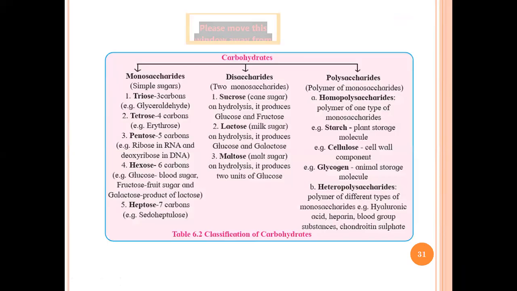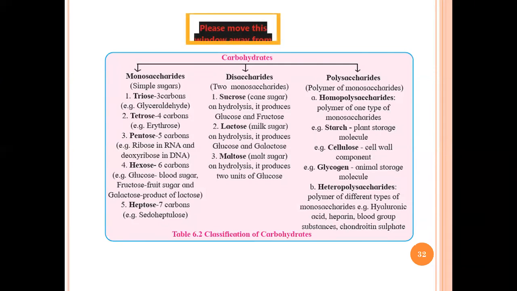Now I was discussing this table, right? So I will go back again, and now I think you will understand the table in a better way. It talks about the types of carbohydrates, or the classification of carbohydrates, and we all know there are three important types: monosaccharides, disaccharides, and polysaccharides. Monosaccharides are nothing but simple sugars, and they can be classified in two important ways. Either based on the number of carbon atoms, and the second way is the functional group, aldose and ketose. So that is based on the functional group.